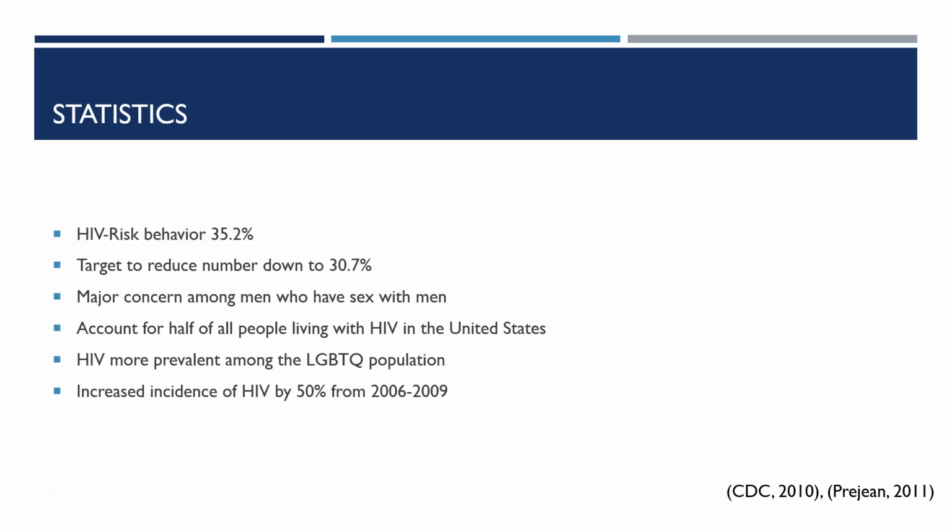The baseline year for this group of people was 2015, in which the percentage of males partaking in HIV risk behaviors was 35.2%. The target was to reduce that number down to 30.7%, which is the National HIV and AIDS Strategy target.